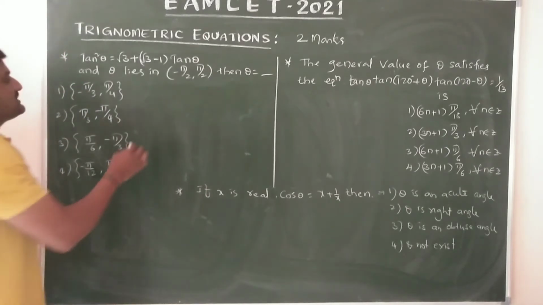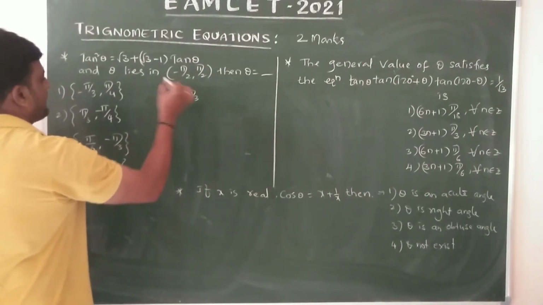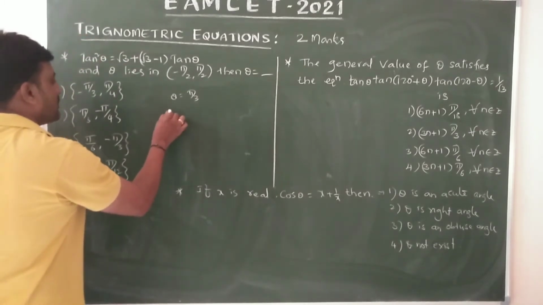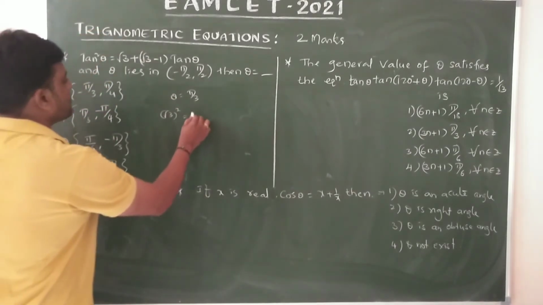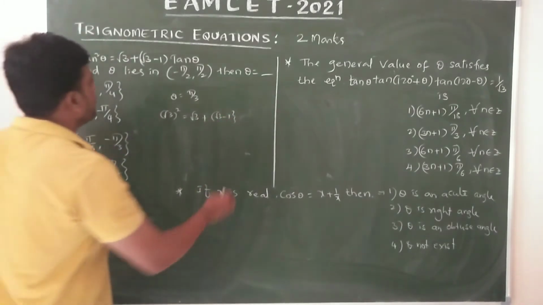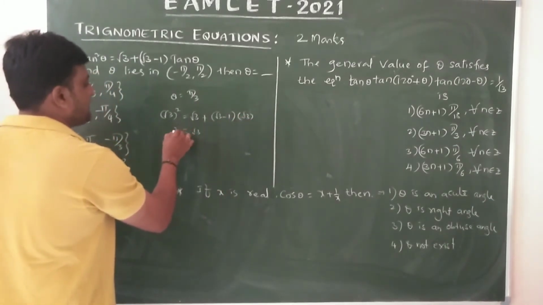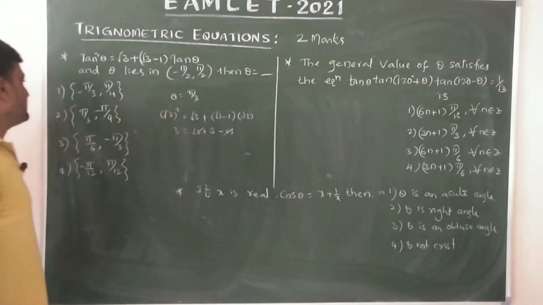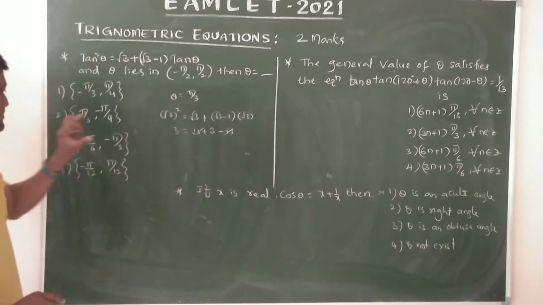Suppose in the place of theta we take pi by 3. Tan square 60 is root 3 whole square. And the right side is root 3 plus (root 3 minus 1) into root 3, that is 3 plus 3 minus root 3 into root 3... these cancel, so 3 equals 3. Now definitely we should apply tan theta equals pi by 3. Theta equals pi by 3 is enough.